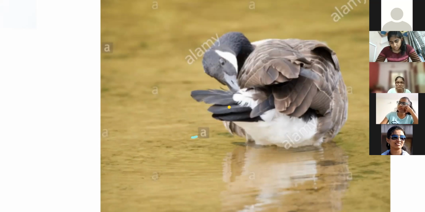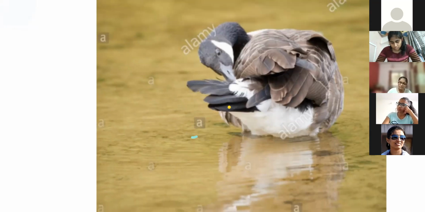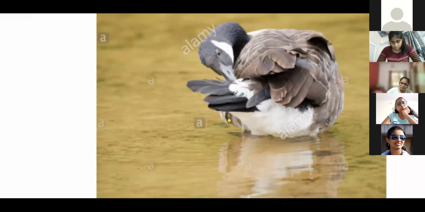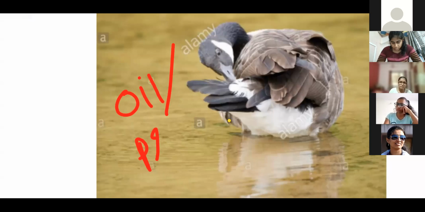For terrestrial birds there is no trouble at all, but for aquatic birds one thing is there. For aquatic birds, one thing that we call oil glands. They have oil glands, or else another name, preen glands. Oil glands, or which gland do we call them? Preen glands.